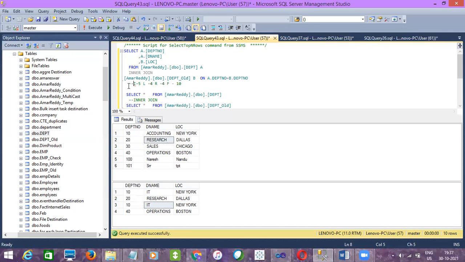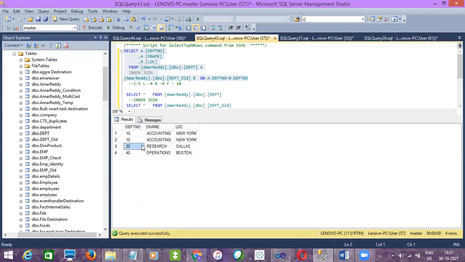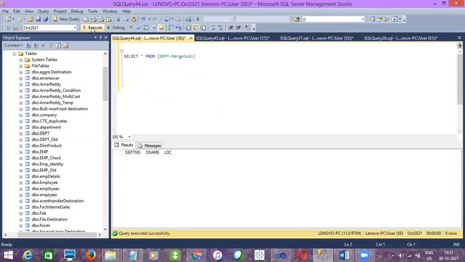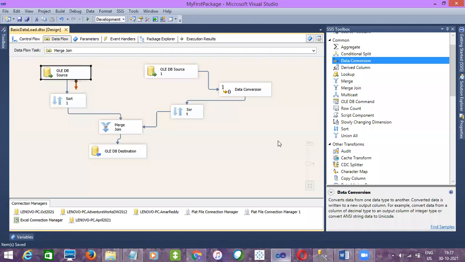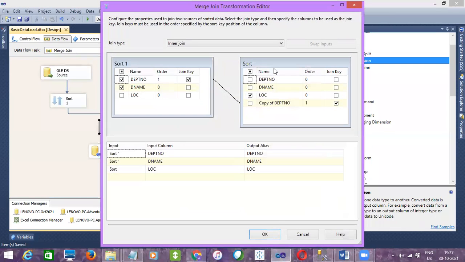Okay. Now let me execute and check it for inner join. How many records? 4 records. But you guys told 5 records. That's fine. Now the same records should get inserted into the destination. For inner join, it should get only 4, right? So let's check that. We have performed inner join here, right?